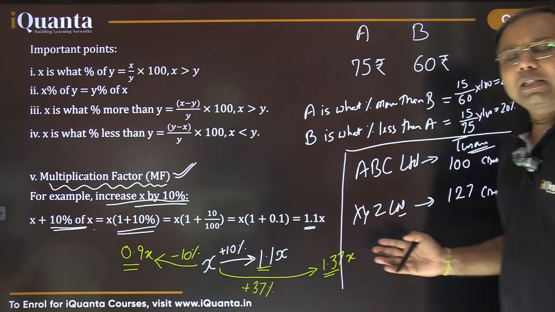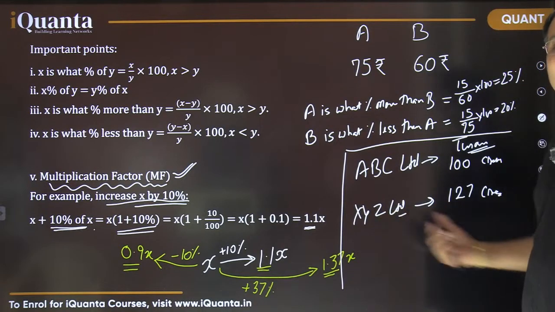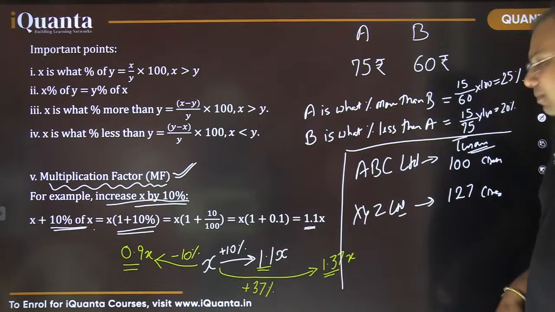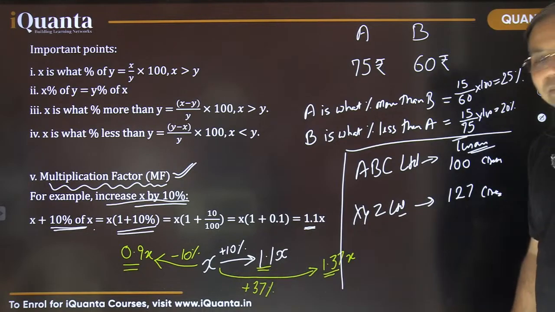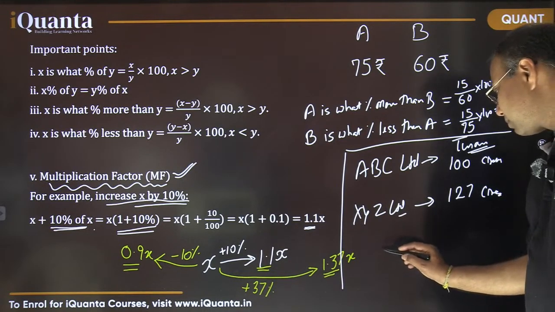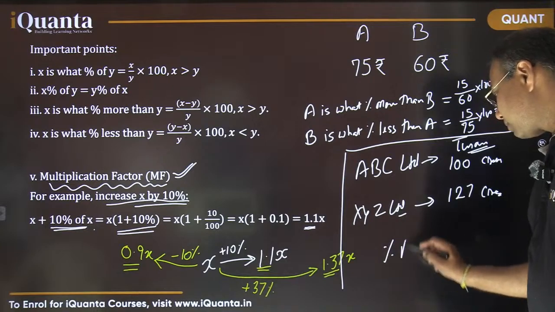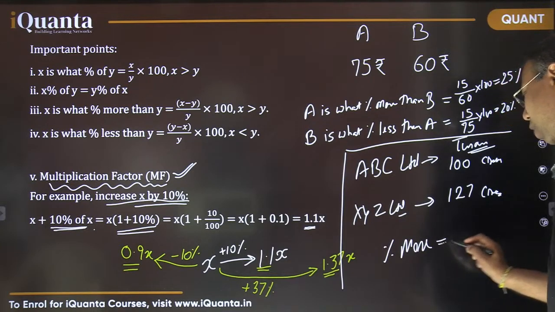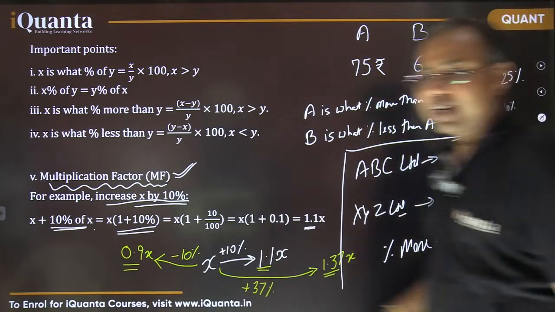How much percent extra turnover does XYZ Limited have?